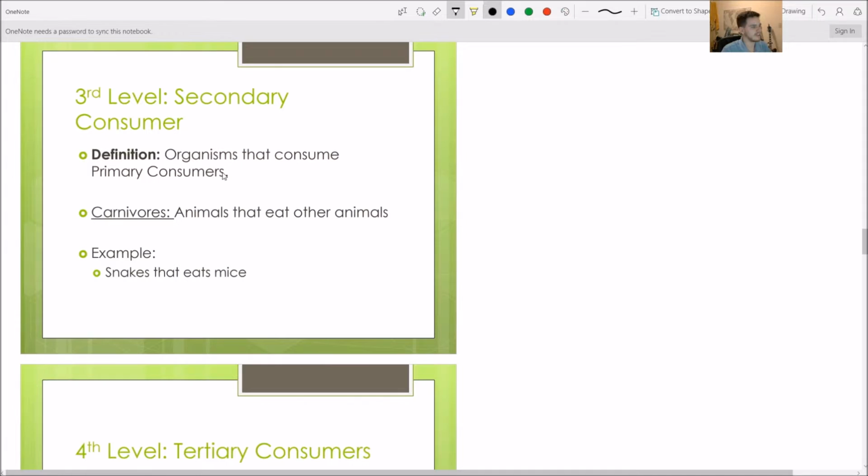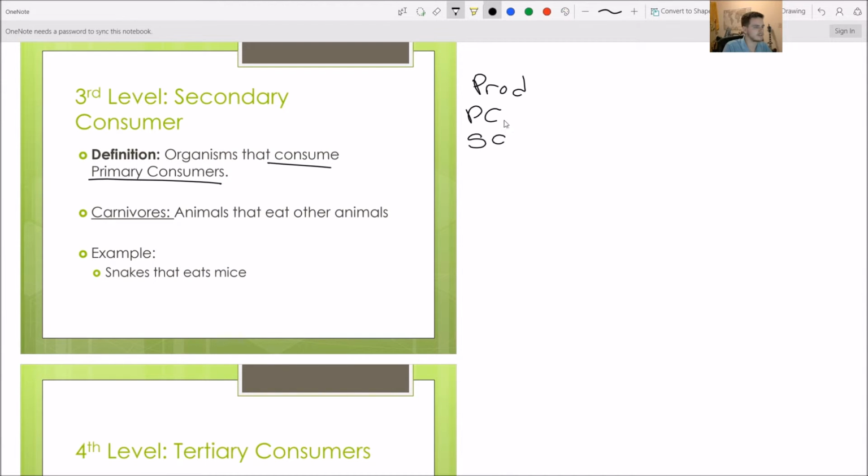Now we have our secondary consumer. Our secondary consumers, these are organisms that consume primary consumers. So we have gone from producers to primary consumers. Now we are at secondary consumers. We're just going to draw a quick food chain type arrow in. So our secondary consumers, these are the carnivores. These are animals that eat other animals. And it's not healthy for a human to be a carnivore. We get all kinds of nasty diseases and things in our bodies kind of stop working right. And we just end up sad and maybe dead. So eat your veggies. Broccoli is good.